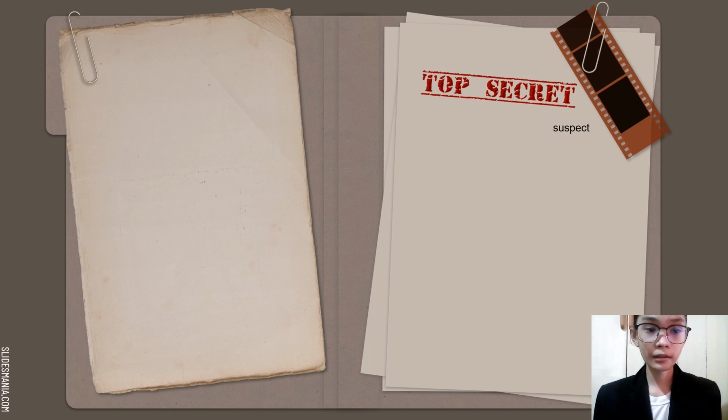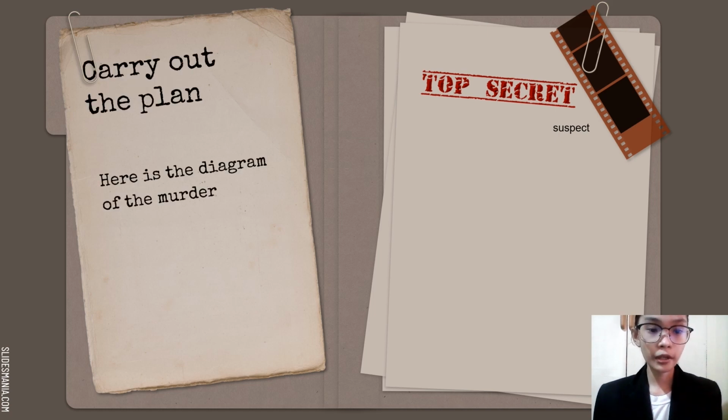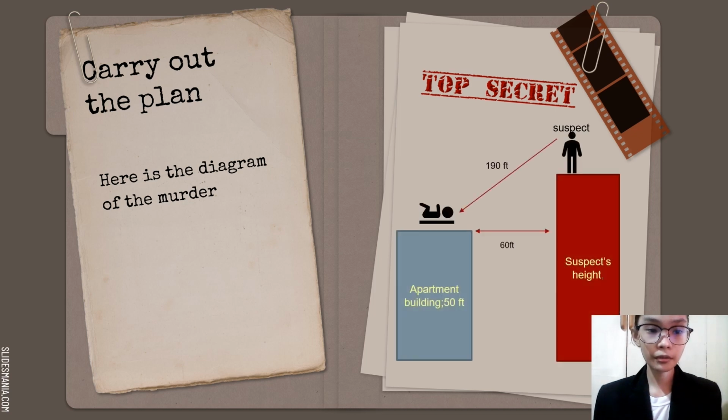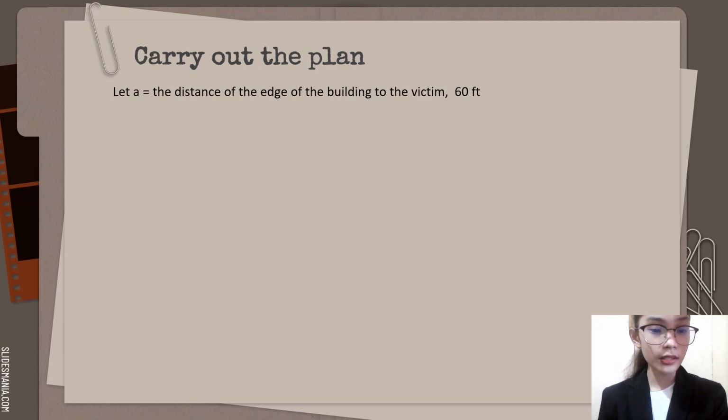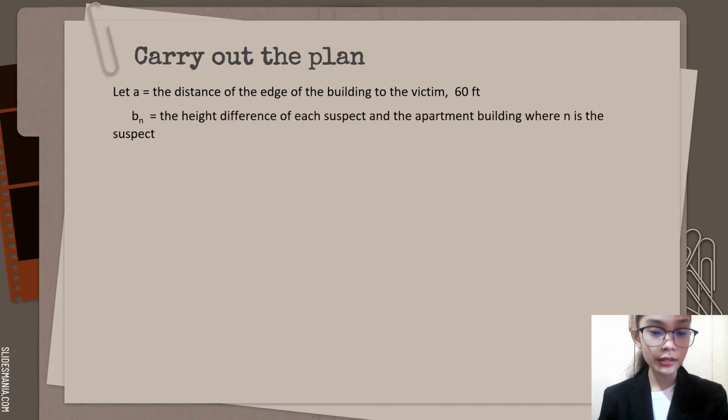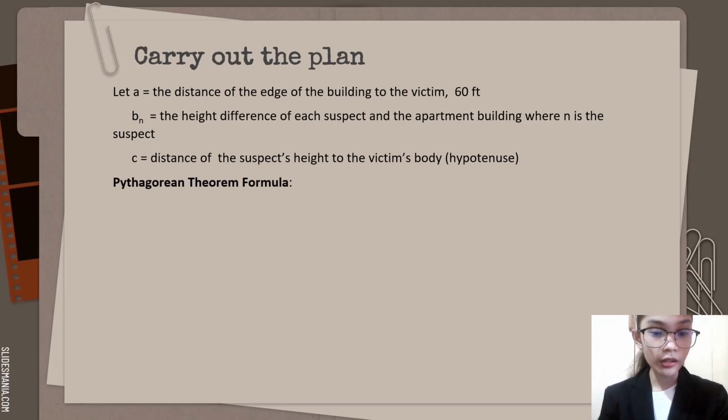After devising a plan, let's carry it out. First, here's the diagram or figure of the murder. And for the solving, let A be the distance of the edge of the building to the victim, which is 60 feet. B sub n is the height difference of each suspect in the apartment building, where n is the suspect. And C is the distance of the suspect's height to the victim's body, which is the hypotenuse. And here is the Pythagorean theorem formula to be used. C squared is equal to A squared plus B squared.